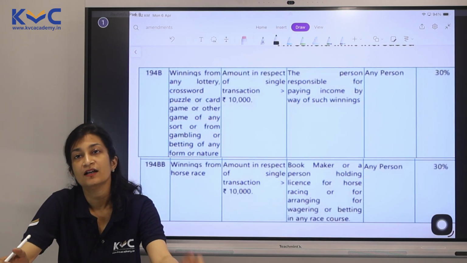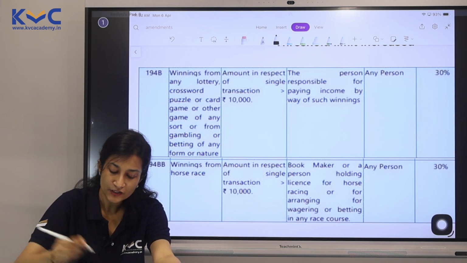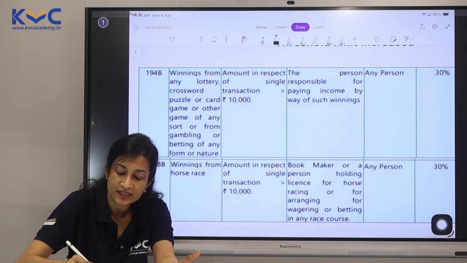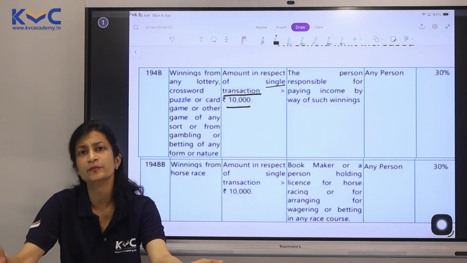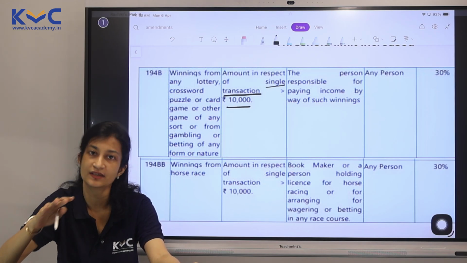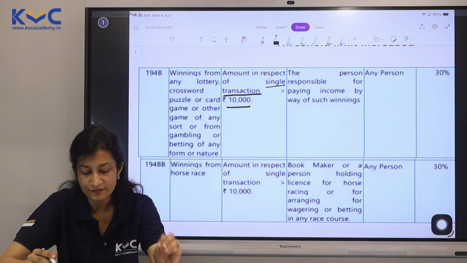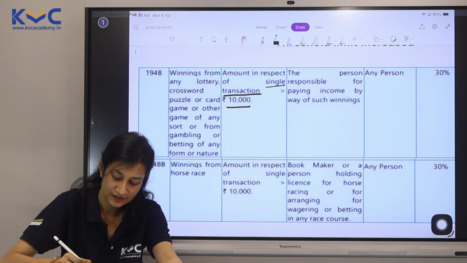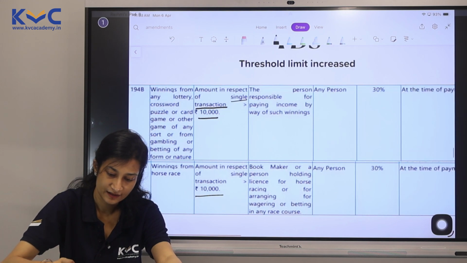194B and BB. 194B is your lottery winning, card game, gambling, etc. BB is your horse race. Please note, now it is with respect to a single transaction and the amount is 10,000. It is not possible for them to always keep track of which lottery ticket is won by whom, how many times in a year. So therefore, it comes for a single transaction. Every single transaction which exceeds 10,000, they have a TDS obligation. Same thing goes for BB as well.